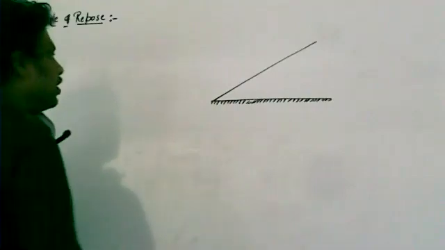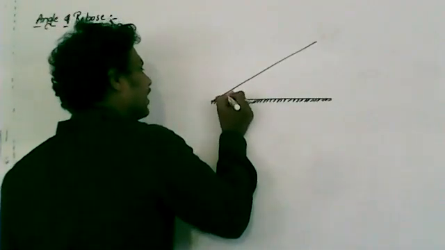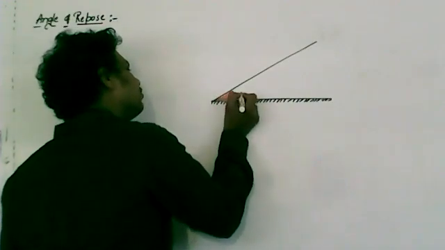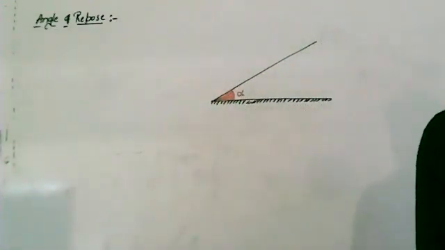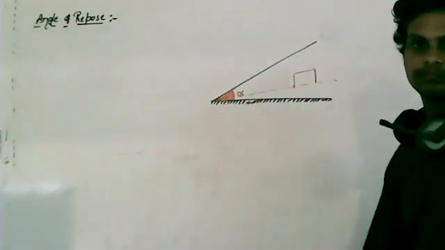Now remember, the angle between the inclined plane and the horizontal, I'll take for example alpha. Now let us consider initially the inclined plane is here, and let us consider this as the block of mass m.